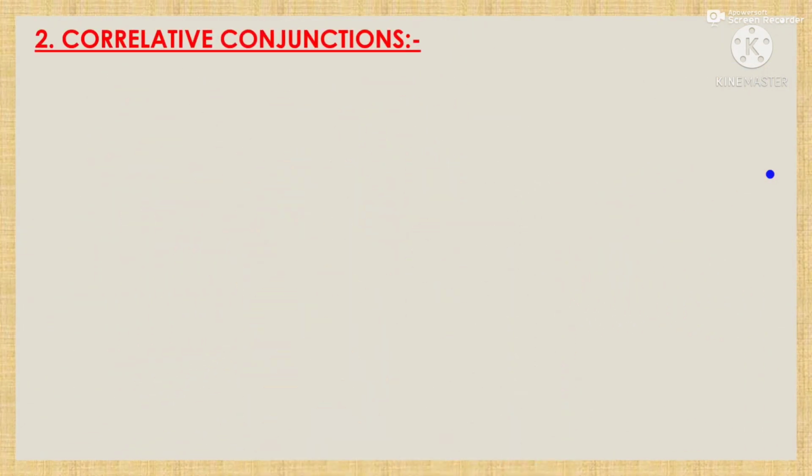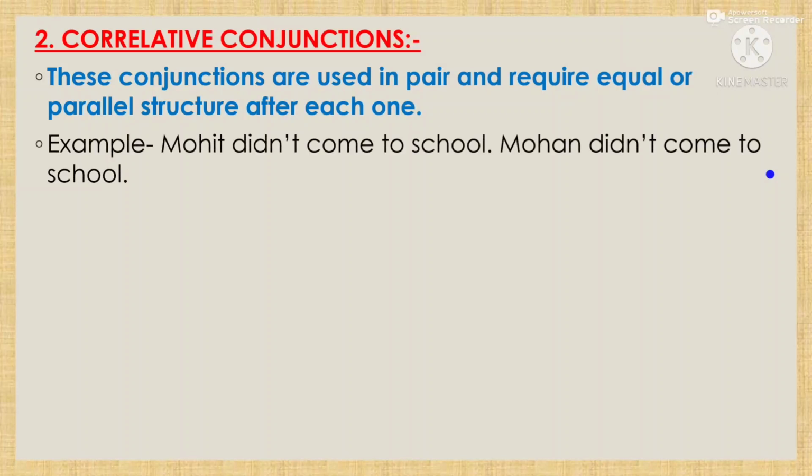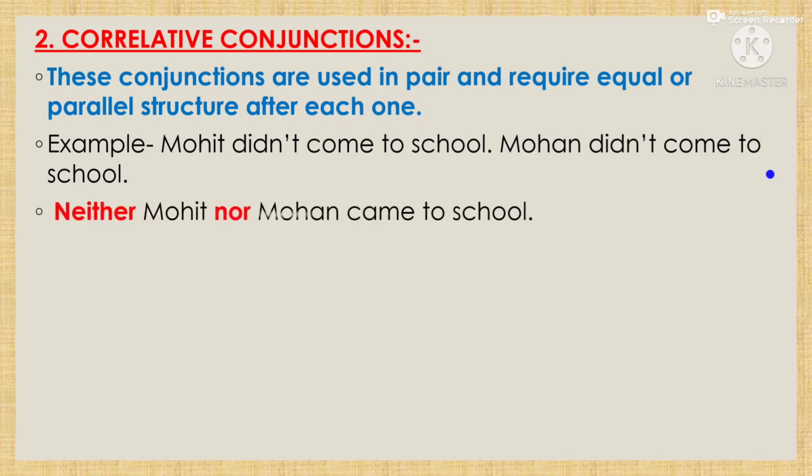Now we will discuss the second type of conjunction, that is correlative conjunction. These conjunctions are used in pairs and require equal or parallel structure after each one. For example, Mohit did not come to school. Mohan did not come to school. Here we can join them: neither Mohit nor Mohan came to school. These are always used in pairs, like neither nor, either or, both and, not only but also. These are examples of correlative conjunctions.